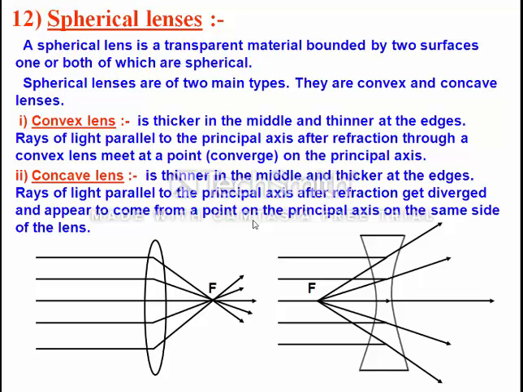Here also the same will be followed. The diverging lens will always give a virtual image, and the converging lens will give both real and virtual images.